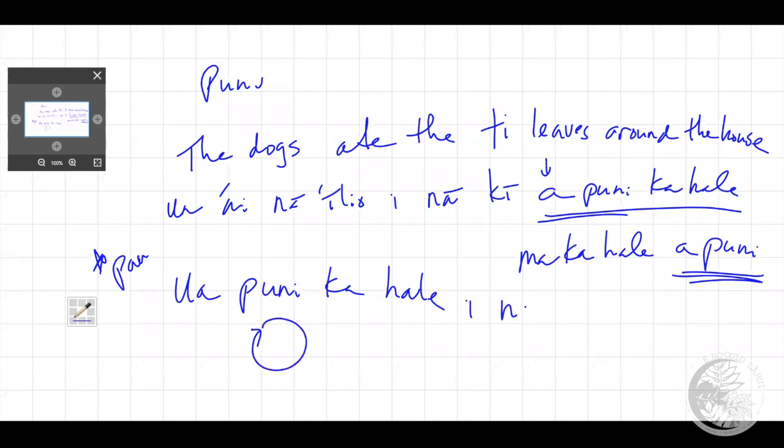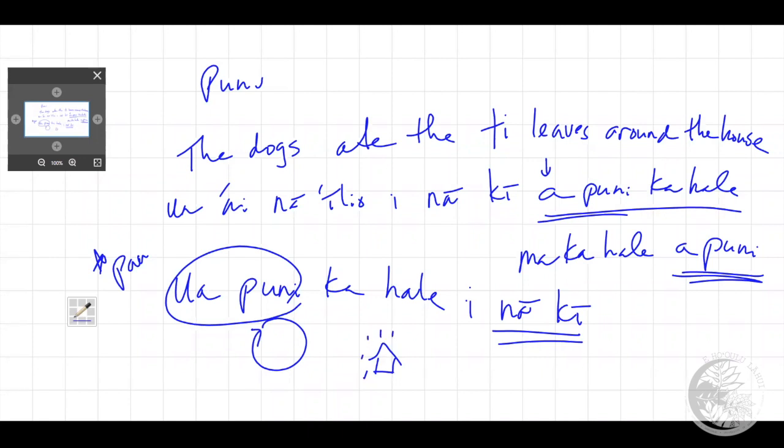Maybe i ke ki. That the house is surrounded, circumnavigated, rounded by what? By ti leaves. Ua puni ka hale i ke ki. It's not that the ti leaves are important, but what's important is the fact that the whole house is surrounded. I have a house here, and around this house I have ti leaves that surround it.